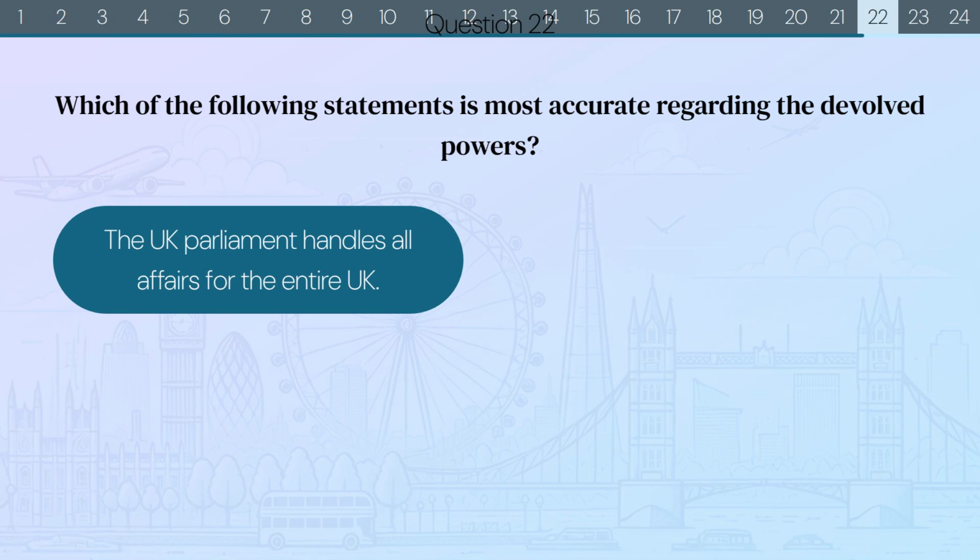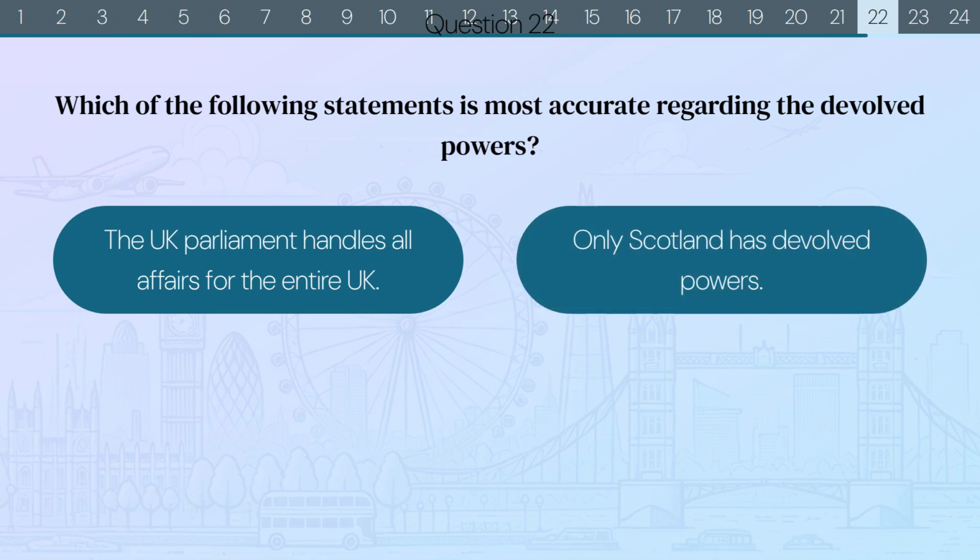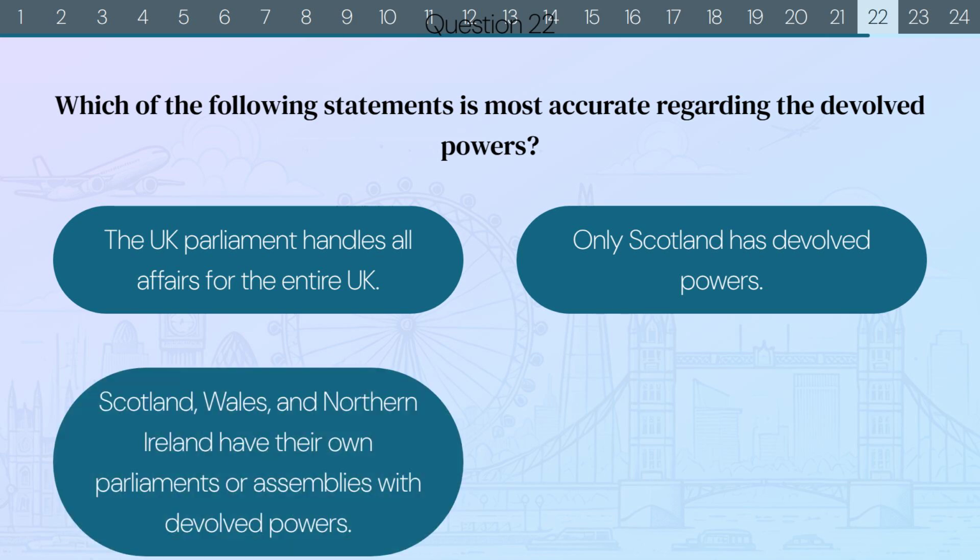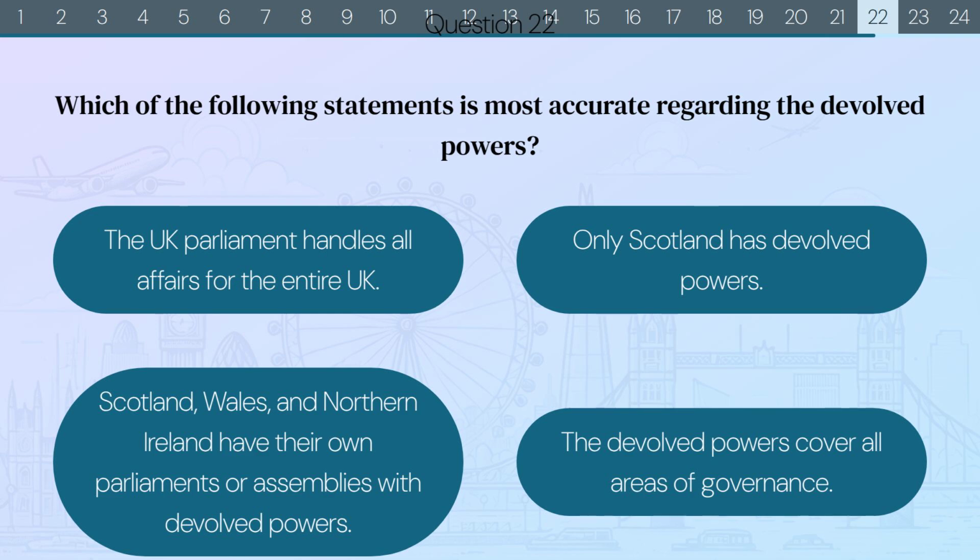The UK Parliament handles all affairs for the entire UK. Only Scotland has devolved powers. Scotland, Wales and Northern Ireland have their own parliaments or assemblies with devolved powers. Or the devolved powers cover all areas of governance. The correct answer is Scotland, Wales and Northern Ireland have their own parliaments or assemblies with devolved powers.